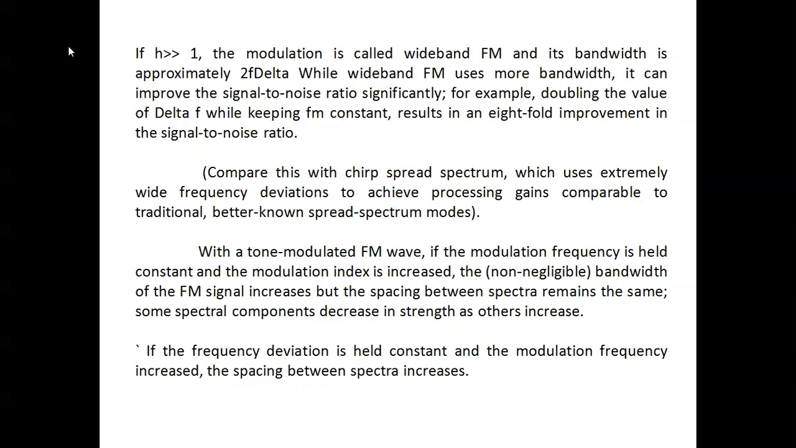I said previously it is less than one. Now the h value is more than one, so it is a wideband FM. This is shown in the bandwidth signal. Then it can improve the signal to noise ratio significantly. For example, if we double the value of delta f while keeping the other parameters constant, the signal to noise ratio will also be improved.